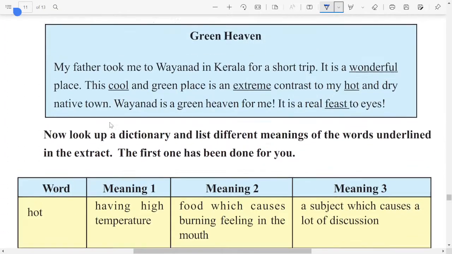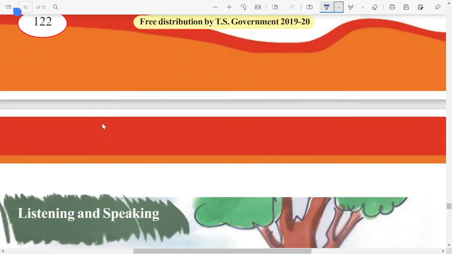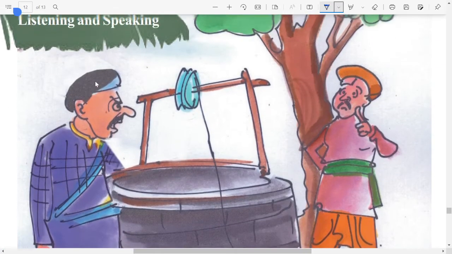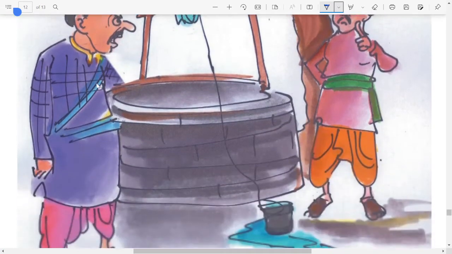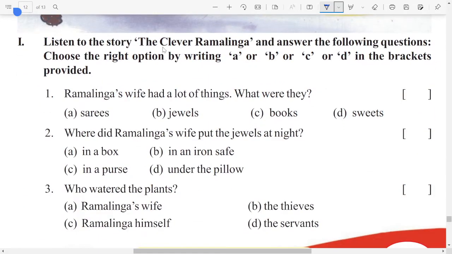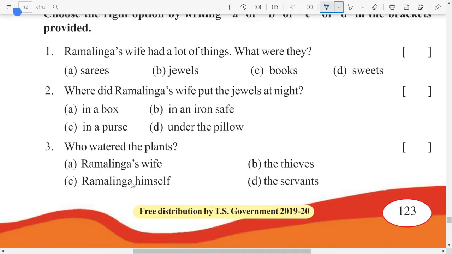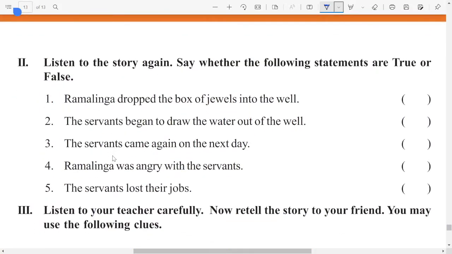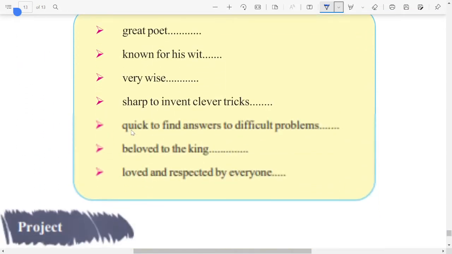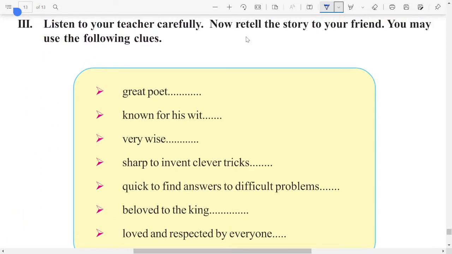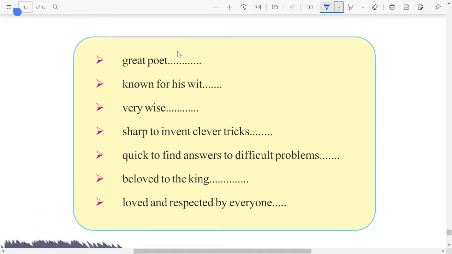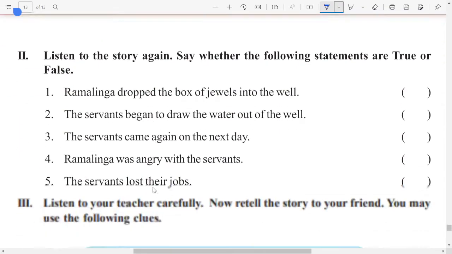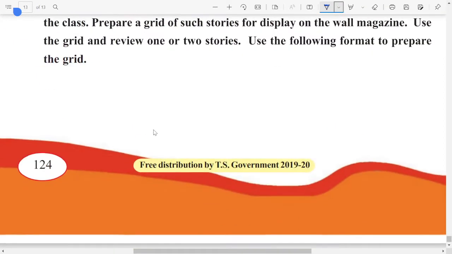Next, you have study skills. You have to study this and answer the questions that are there. Next, listening and speaking skills. This one you have at the end of the lesson. So you have to read that story and answer the questions that are given here. Same case. These are all the same questions. Next, listen to your teacher carefully. Now retell the story of your friend. You may use the following. So after listening to the story above and answering this, you have to retell the story of your own friend.